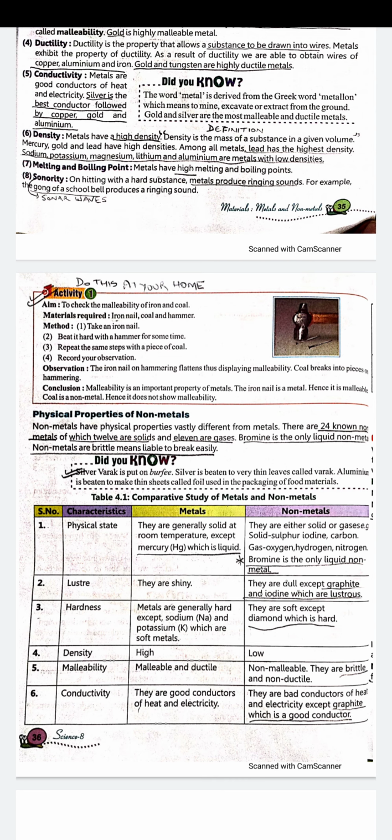Then the physical properties of non-metals. Non-metals have physical properties which are different from metals, and there are 24 known non-metals, out of which 12 are solid and 11 are in gaseous state, and only one non-metal is in liquid state, that is bromine. इसलिए हम bromine water भी कहते हैं. Bromine is available in your lab. Non-metals are brittle, which means they can easily break down. Brittle का दूसरा synonym is fragile. They can be easily broken down.